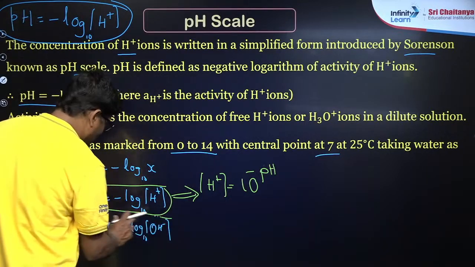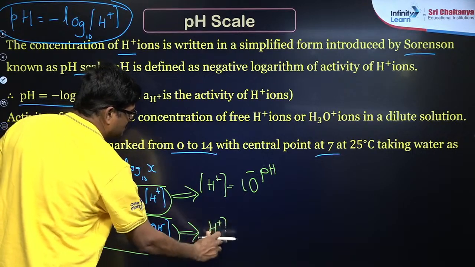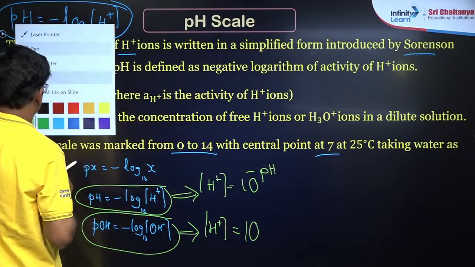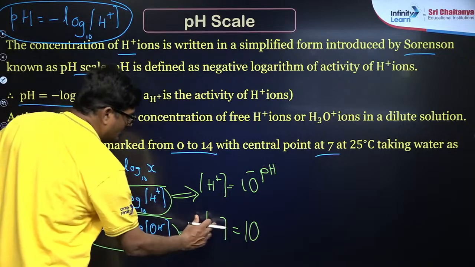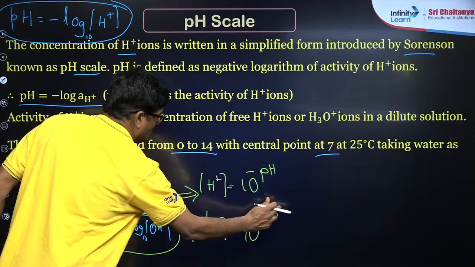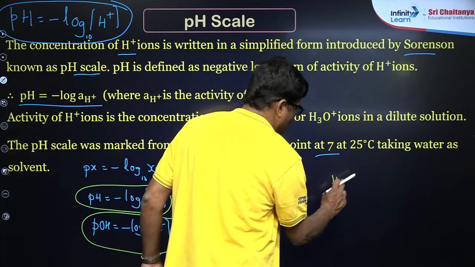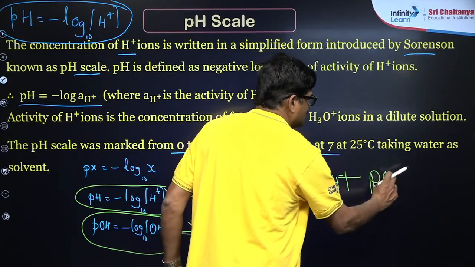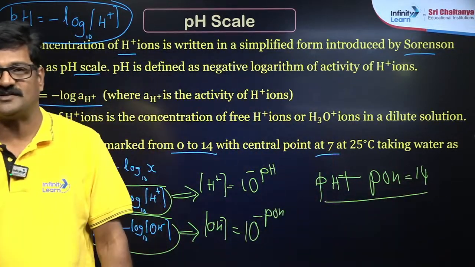And OH minus ion concentration is equal to 10 to the power of minus pOH. आपको पता है एक चीज, pH plus pOH should be equal to 14. बस इतना ही है strong acid strong bases करने के लिए.